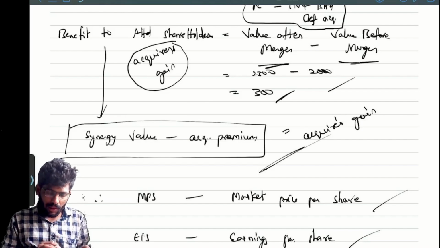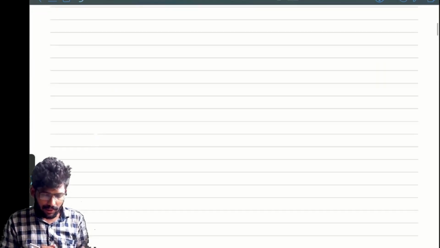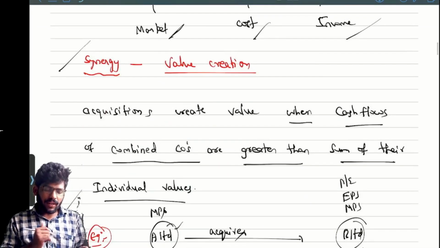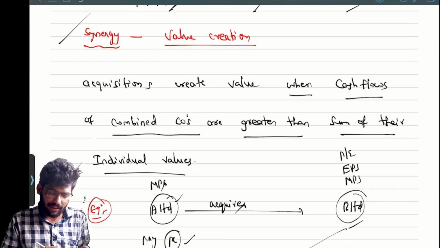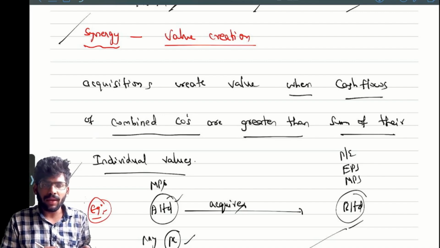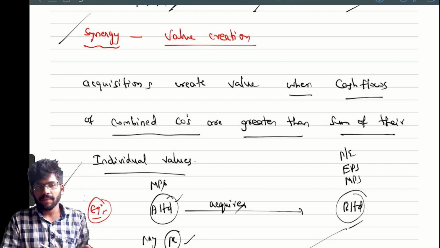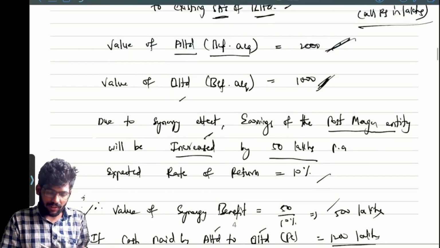So once again, repeat all the formulas. Otherwise, you cannot do all these things. So this is the starting, right? Okay. So synergy means value creation. Acquisition creates value when cash flows of combined companies are greater than the sum of their individual values. If you total the individual values, the cash flows from the combined companies must be more than that. That is nothing but synergy benefit. Correct or not? Yes.